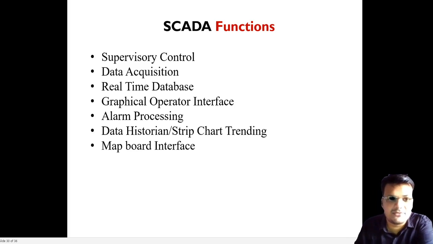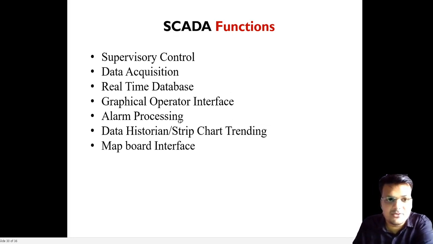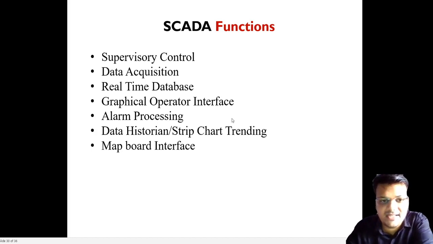The fourth one is the graphical operation interface: how by looking at the graph we can easily get the values. It also comes under the functions of SCADA. Then alarm processing. Suppose a fault occurs and we don't get the alarm, then how will we know? The alarm should ring at the exact time that the fault occurs.